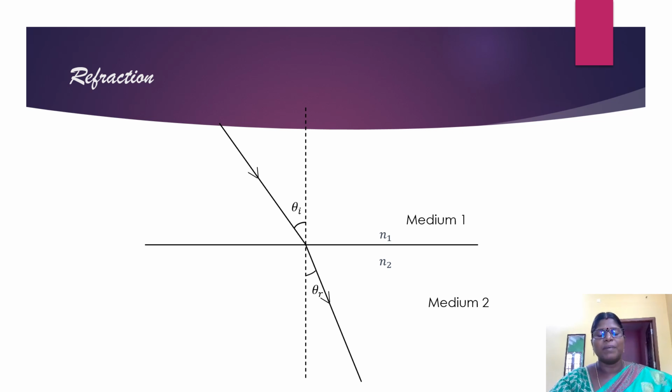The angle between the incident ray and the normal is known as the angle of incidence. The refracted ray is the part of the ray that is transmitted to medium 2. The angle subtended between the normal and the refracted ray is known as the angle of refraction. So the phenomenon of refraction is characterized by two parameters, the angle of incidence theta i and the angle of refraction theta r.